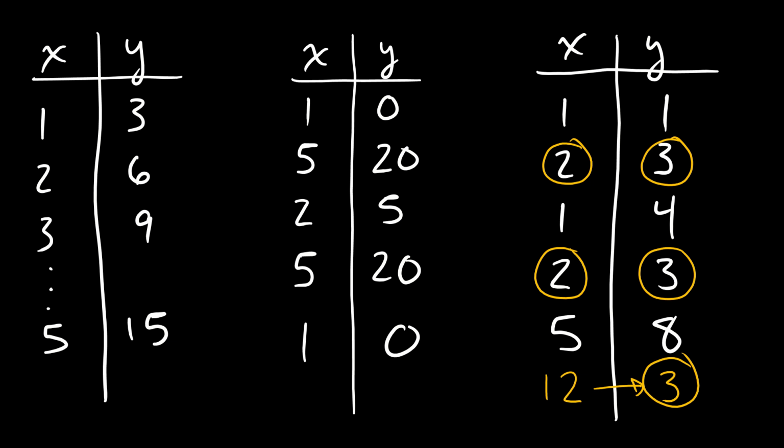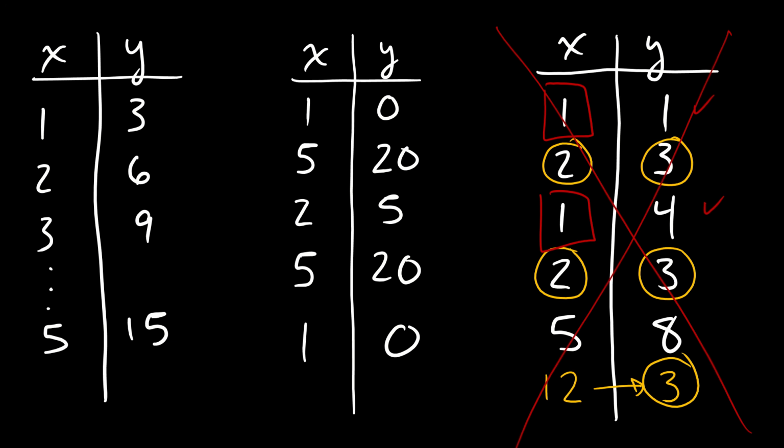Where we have the problem, where this ceases to be a function, is on the input when I give the function 1, right? When I give the function 1, it may give me a 1 or it may give me a 4. So this is not a function. It's a relationship. It's connecting x's to y's. It's a relationship, but it's not a function.